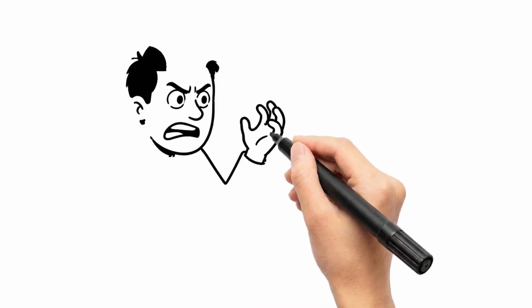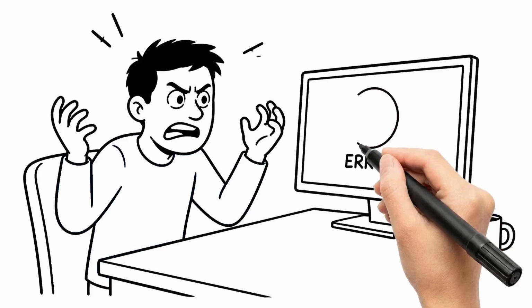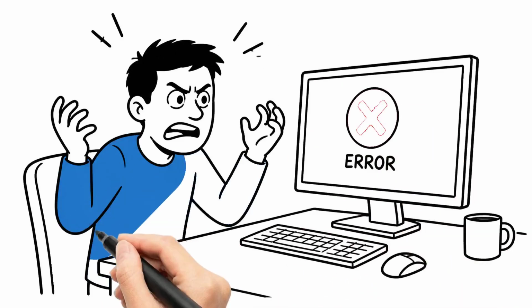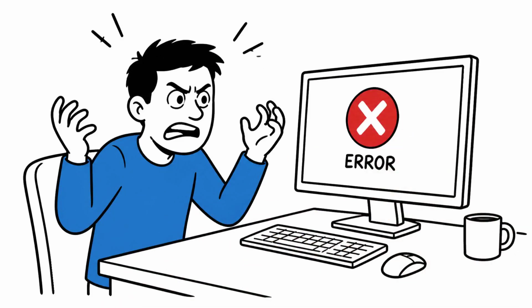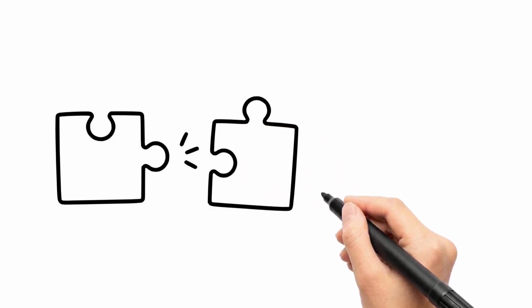Then came Windows ME, short for Millennium Edition, in 2000. It looked modern, but was unstable. Many users complained about crashes and bugs. It tried to mix old and new technology, but that mix didn't work well.